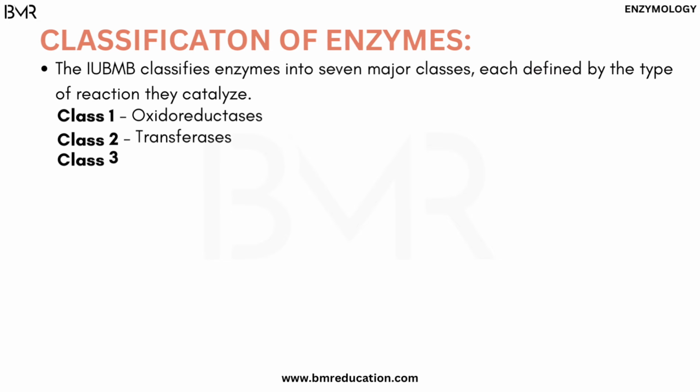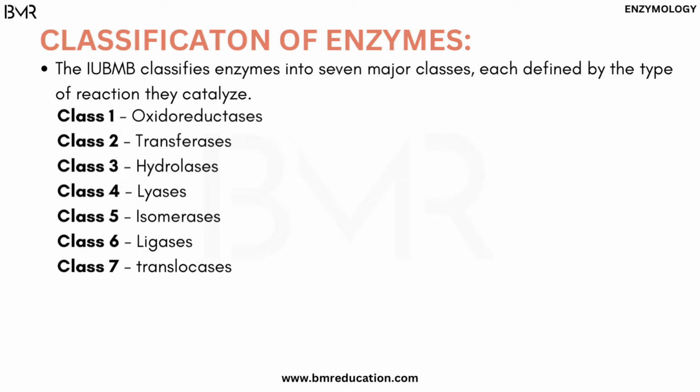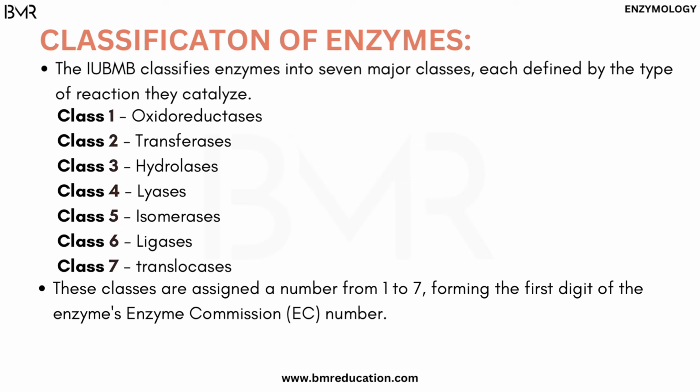The IUBMB classifies enzymes into 7 major classes, each defined by the type of reaction they catalyze. These classes are assigned a number from 1 to 7, forming the first digit of the enzyme's enzyme commission number. Let's discuss each class separately.